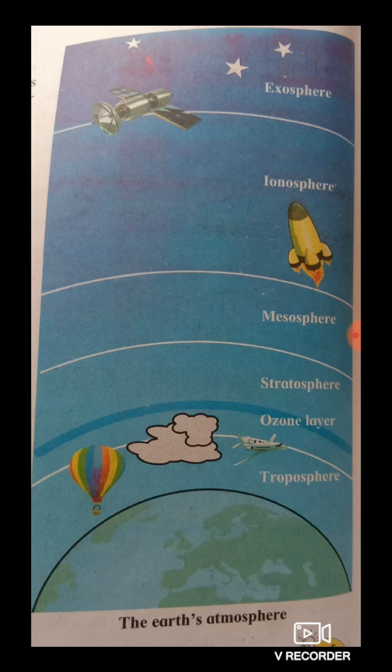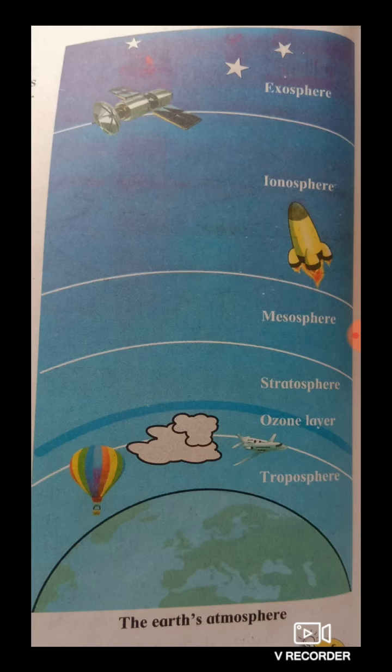So they have given you questions, use your brain power. So you have to answer that in which layer of the atmosphere do we see the rainbow? Which layer we can see? Of course near the clouds we see, isn't it? So which sphere? Troposphere.